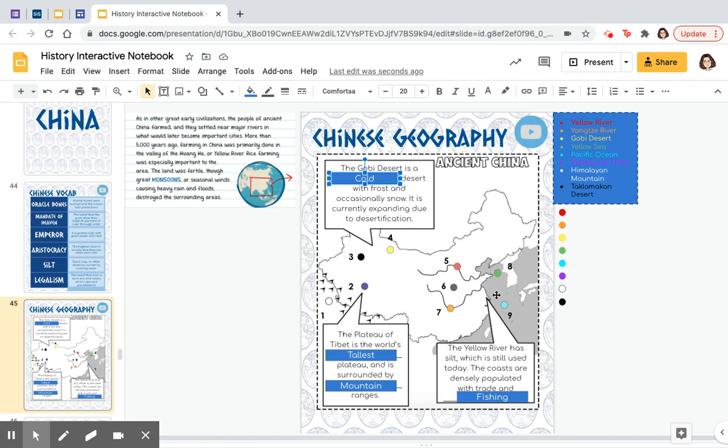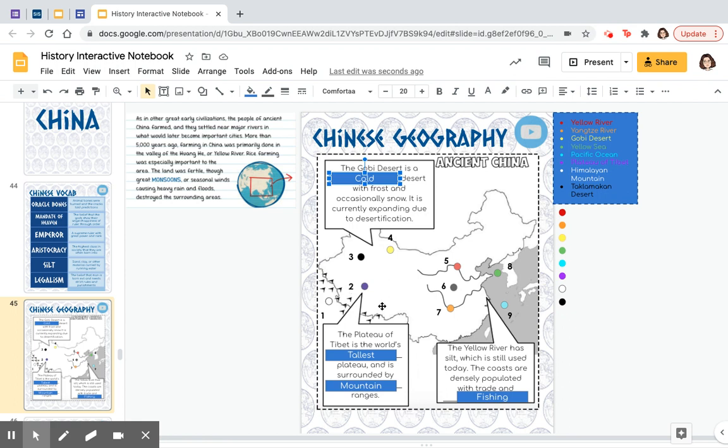The Yellow River leads into the Yellow Sea, which then leads into the greater ocean of the Pacific Ocean. The Yellow River has silt. We talked about that. That's why it has the yellow tinge to it. And it is densely populated with trade and fishing.